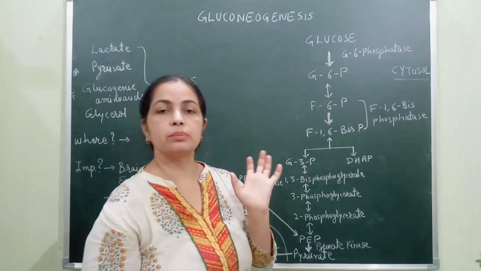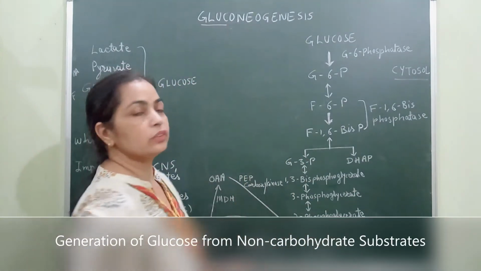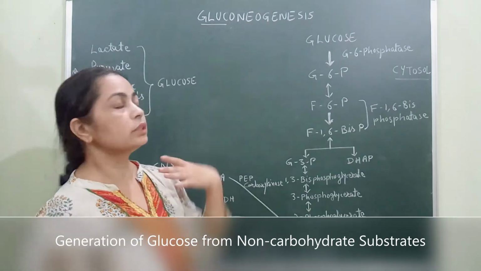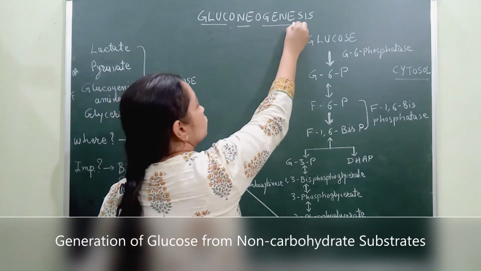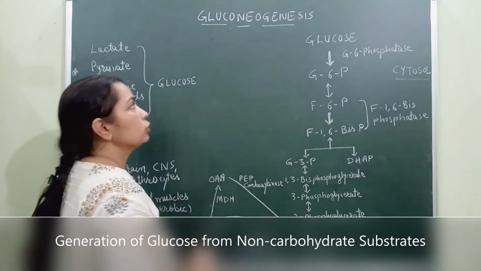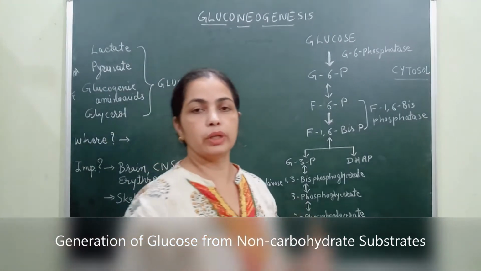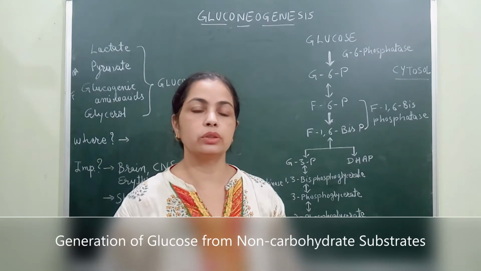In this video we are going to talk about a very simple pathway involved in carbohydrate metabolism, and that is gluconeogenesis. It means there is generation of a new glucose molecule. Generally the glucose which our body gets is through various food materials or carbohydrate sources.